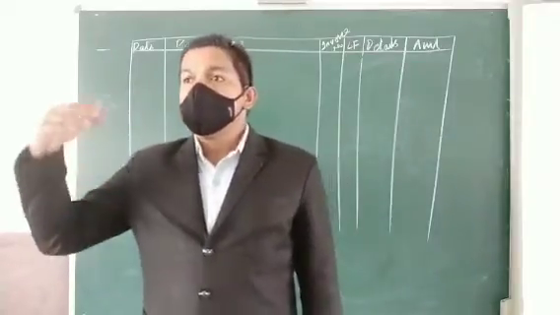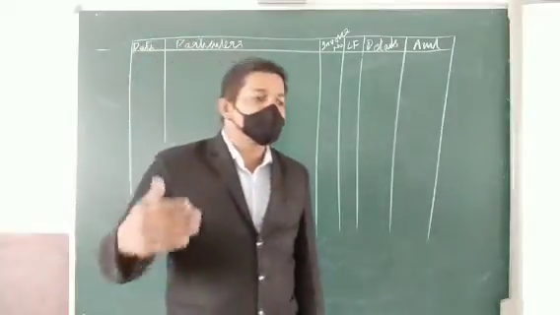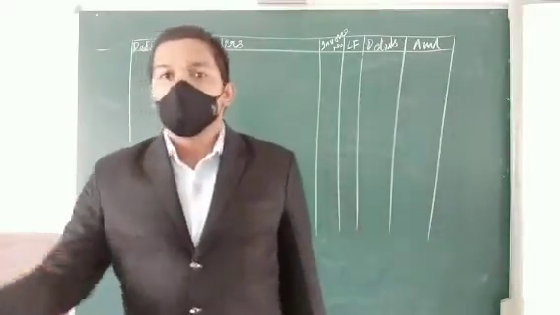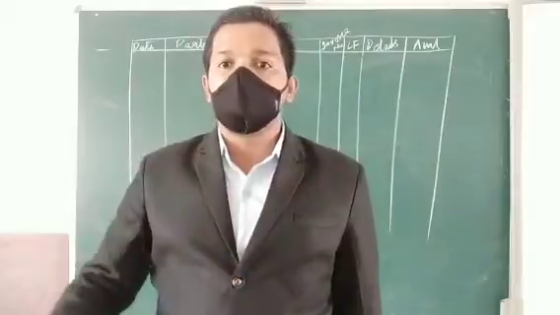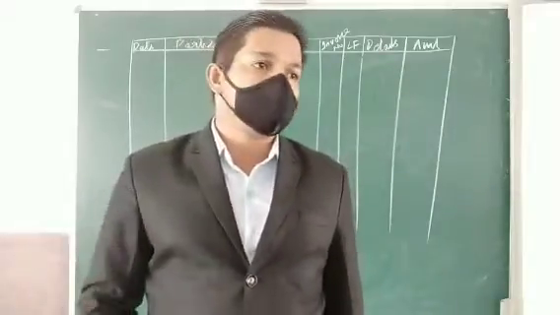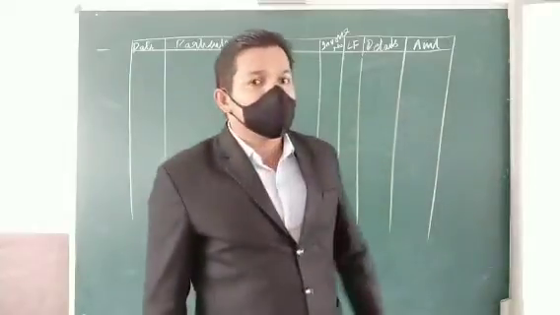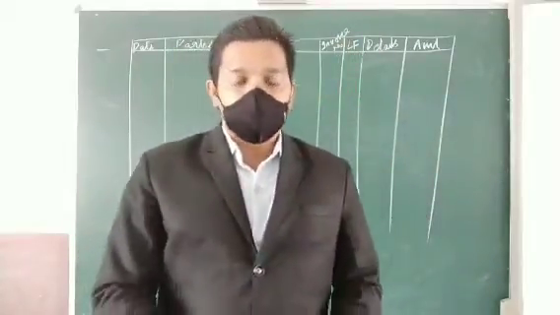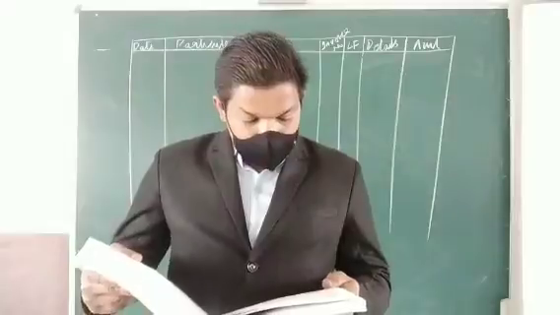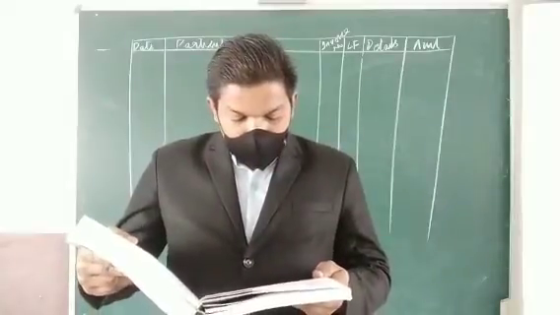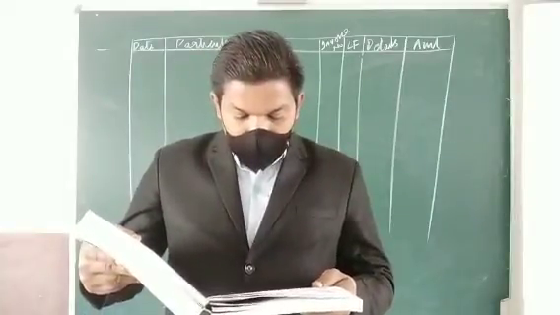Net amount means that if any taxes, GST, or any discount is provided, that will be deducted. Only the net amount will be there. So details will have to be shown there, but the final amount displayed will be only the net amount. Understood? Okay, and it records sales particulars in great detail, unlike the journal.